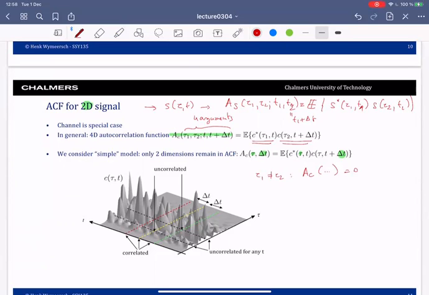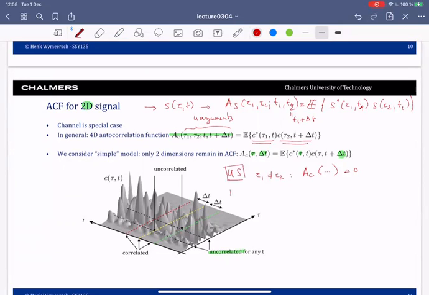So two paths with different delay are always uncorrelated. The motivation for that is that they bounce off different objects. They have nothing to do with each other. This already allows us to get rid of one of the four dimensions. This is called the uncorrelated scattering assumption.